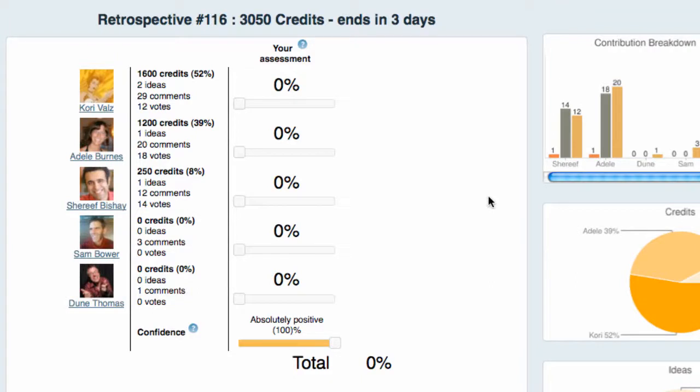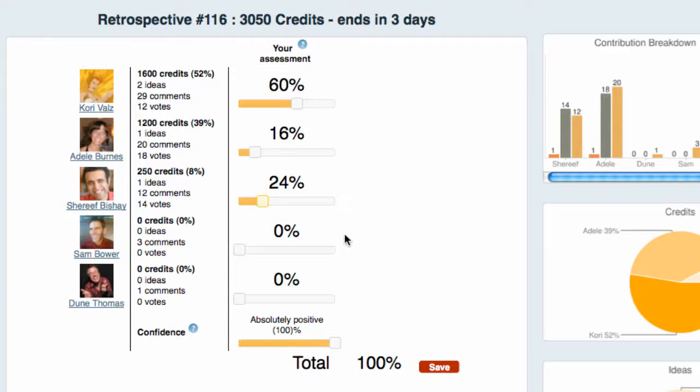Now, I personally look through each of the items and calculate how many credits I think each person contributed, and then I divide that by the total number of credits in the retrospective in order to get the accurate percentage. Now, that's just how I do it. Other people may have different methods for coming to their conclusion, but just keep in mind that it's very important that you carefully vote and think about this, because in the case of BetterMeans, this is our compensation.